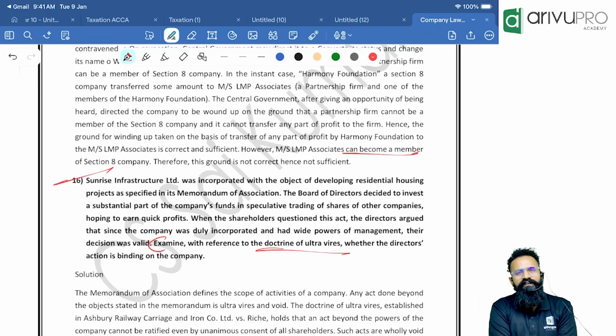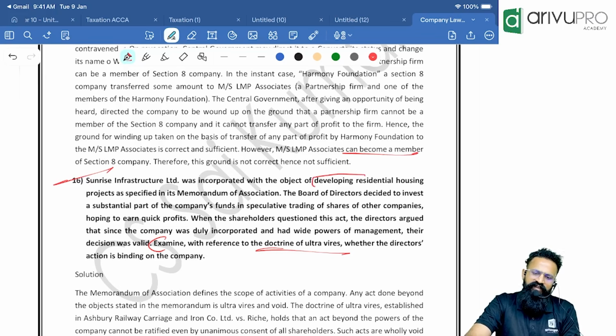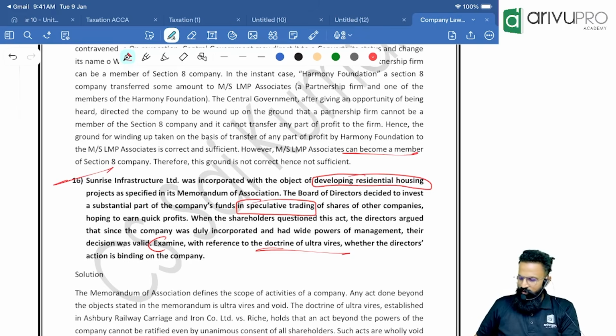Of course, people, doctrine of ultra-vires. The company's MOA clearly says we are into developing residential housing. But what did they do? They utilize the money for speculative trading. What can the shareholders do? The shareholders can go and get a stay order, an injunction. You would have seen in the book, whenever a company does ultra-vires, what is the effect of ultra-vires transactions?